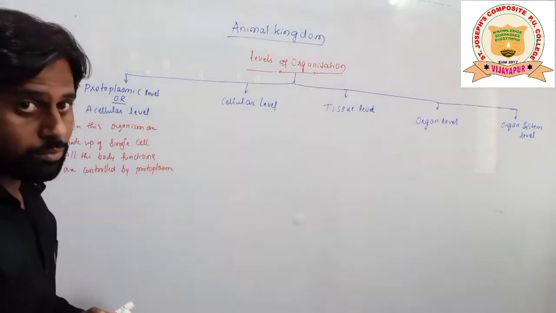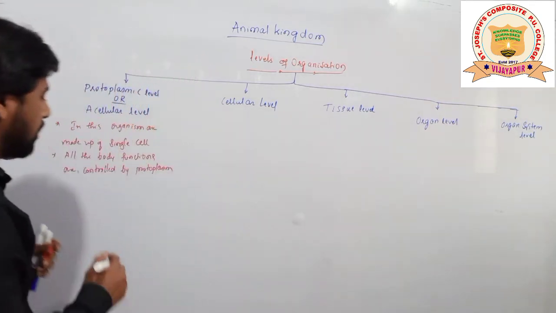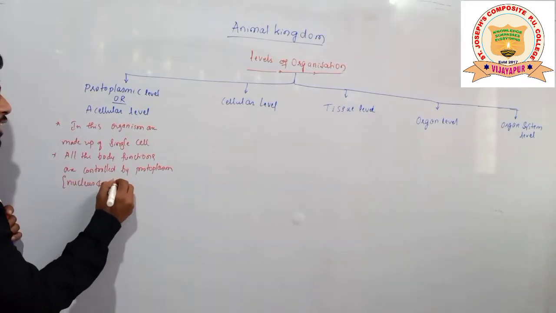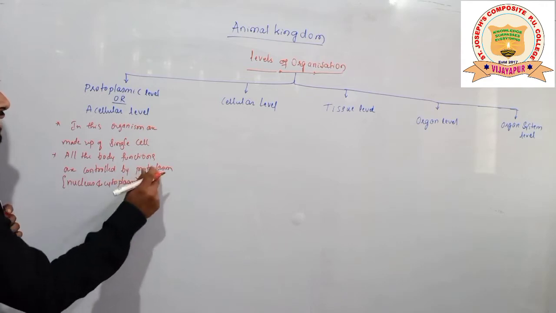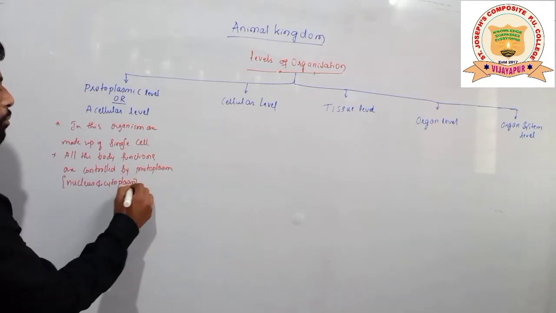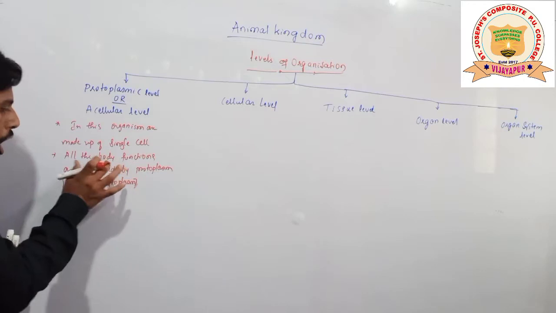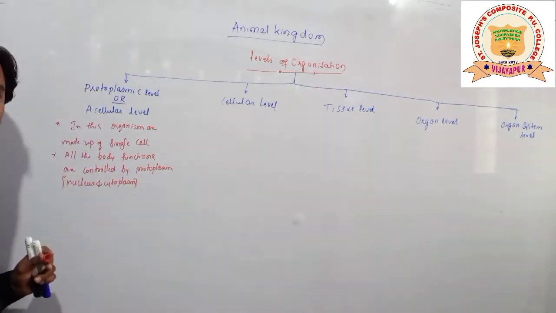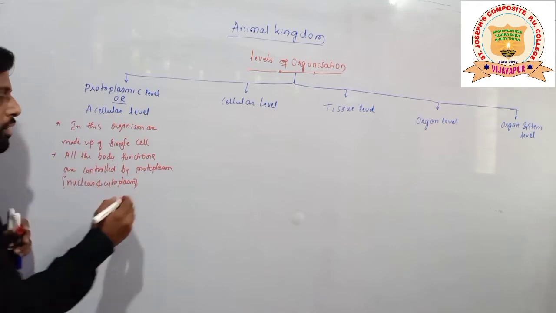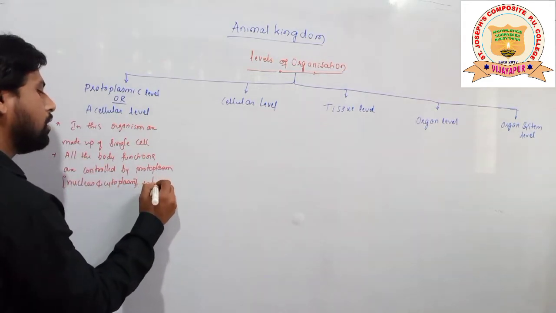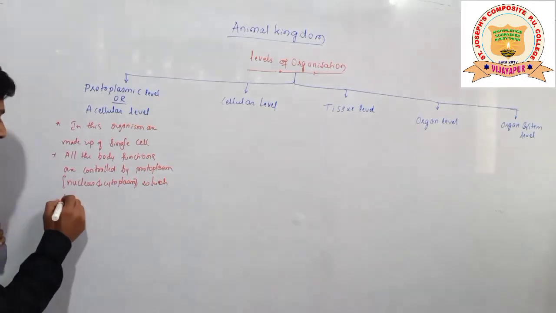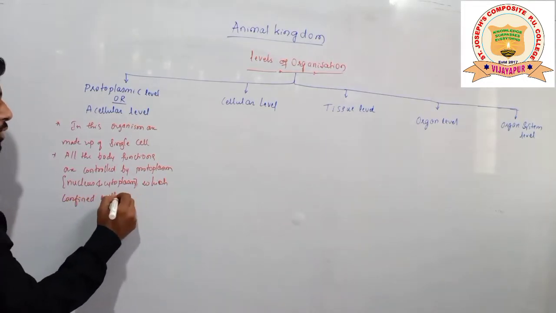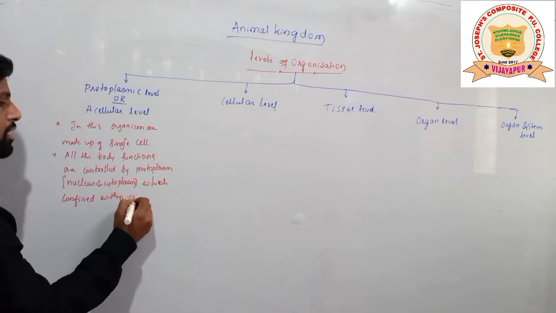What do you mean by protoplasm here? The nucleus and cytoplasm together are called protoplasm. So all the body functions are maintained by this protoplasm, the nucleus and cytoplasm, which is confined within the cell membrane.